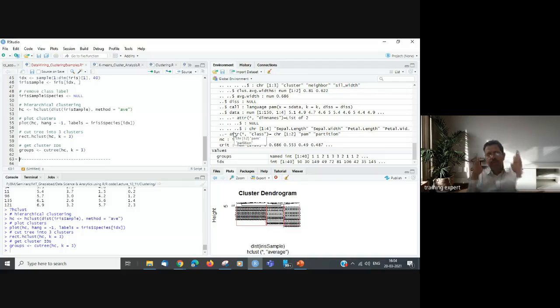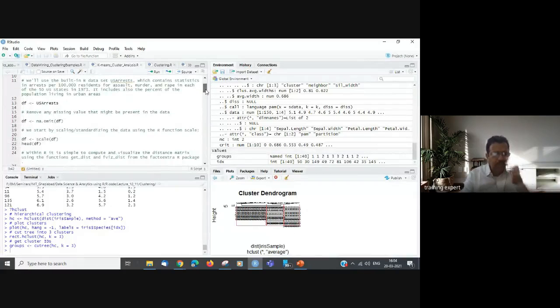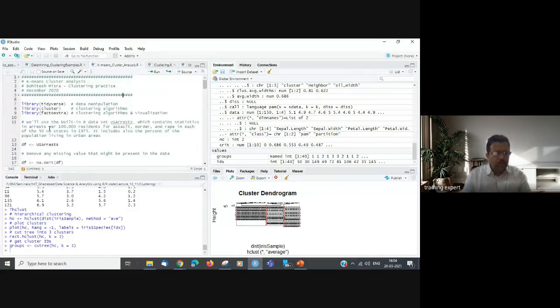So that was about the clustering algorithms: k-means clustering and the dendrogram hierarchical clustering. If you want, I can show you more examples of k-means clustering. There's another data set which is part of the packages.